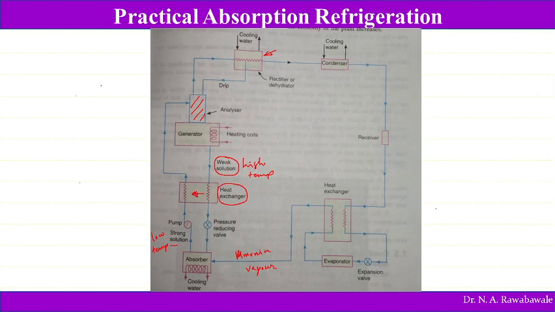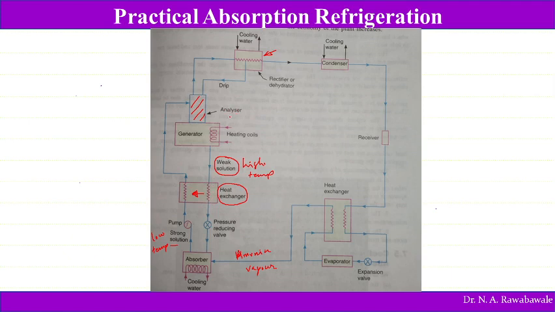The heat exchanger allows transfer of heat from the weak solution to the strong solution, which helps us reduce the heating energy required in the generator. Anyhow, the strong solution has to be heated in the generator. So instead of adding large heat into the generator, some amount of heat which is going to the absorber is exchanged in this heat exchanger.